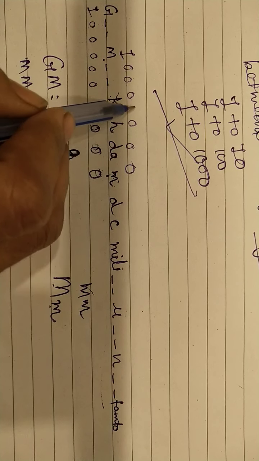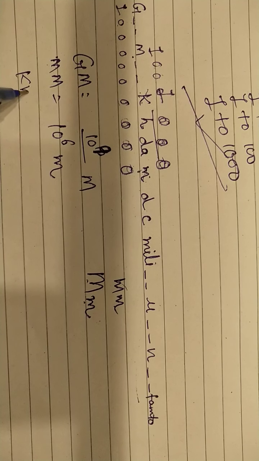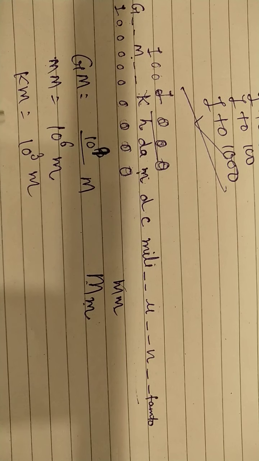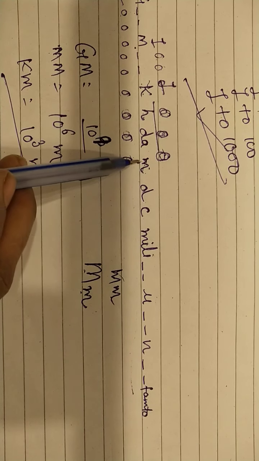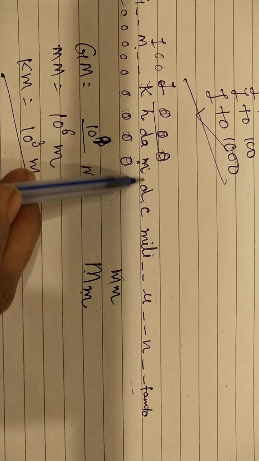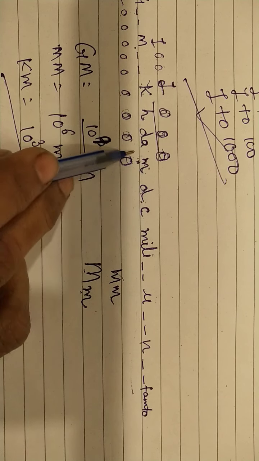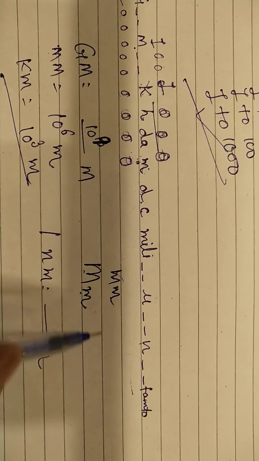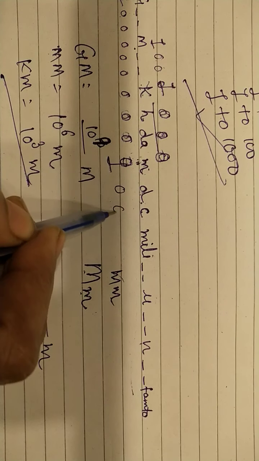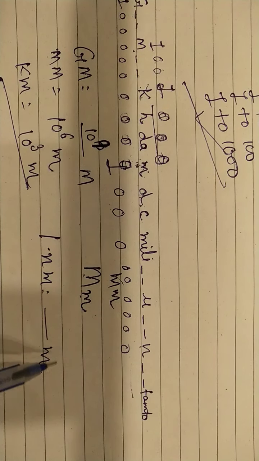Now kilometer and meter vachche relation, 3 zeros. So 1 kilometer is equal to 10⁻³ meter, and we know that 1 kilometer is equal to 1000 meter. It's very easy, right? But when you cross meter, that is the -1. Meter, deci to meter, centi to meter, milli to meter, and nano to meter. 1 nanometer is equal to dash meter. You can easily convert. How? 1, 2, 3, 4, 5, 6, 7, 8 and 9. And smaller to bigger, 10⁻⁹ meter.